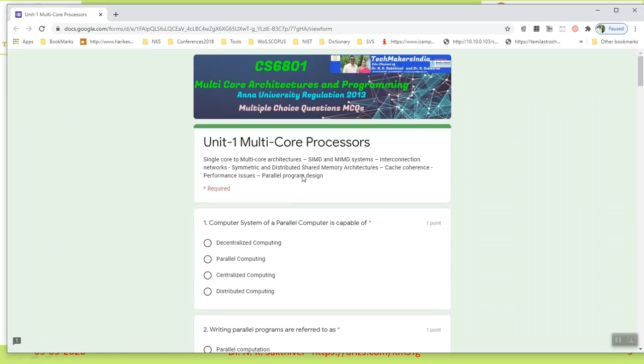So I have taken only the first unit content. Take the first question. The first MCQ is: computer system of a parallel computer is capable of what? Decentralized computing, parallel computing, centralized computing, distributed computing. The correct answer is decentralized computing, because the parallel computer is capable of decentralized computing. This is the answer.